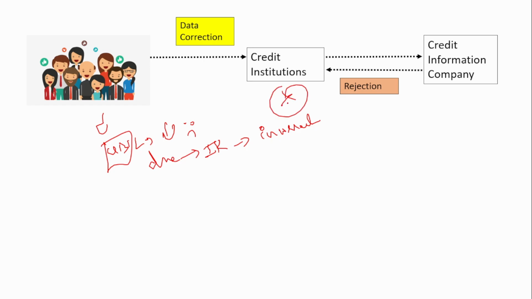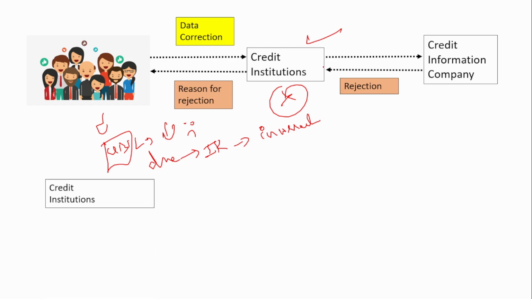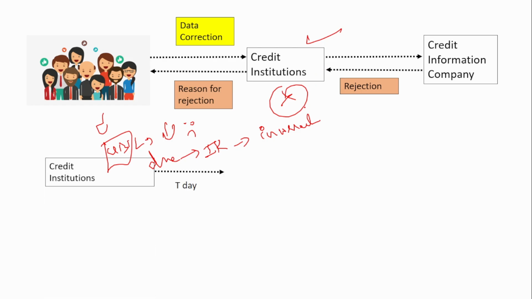He has to send the reason of the rejection to the customers, because the customer has come to the bank, has given data correction, right? So if it is being rejected by the credit information company, then the reason for rejection has to be informed to the customers by the credit institution. This is another thing.